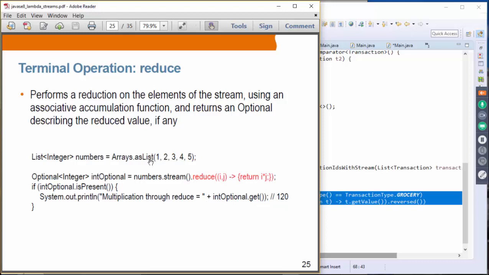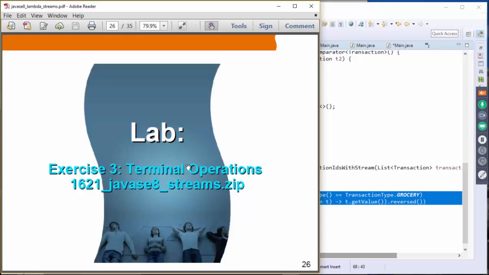So reduce is basically taking these two items, performing the operation, and then taking the next item as the next argument. So basically it reduces the elements in the stream.